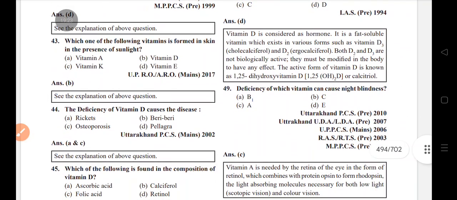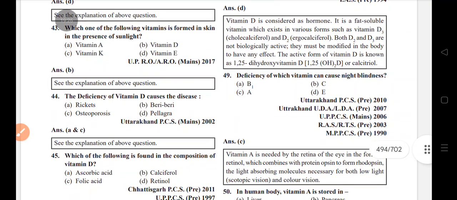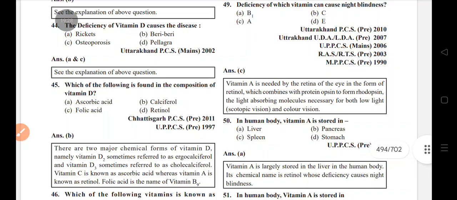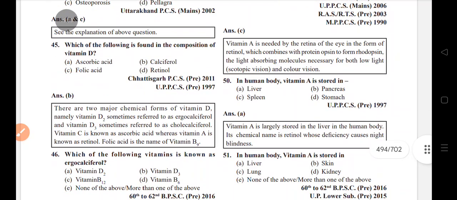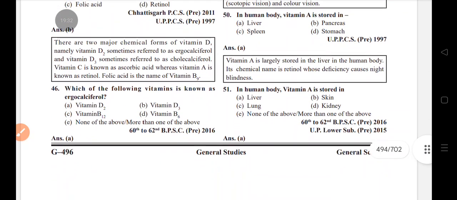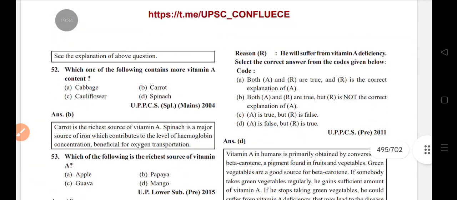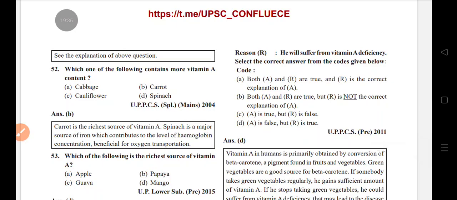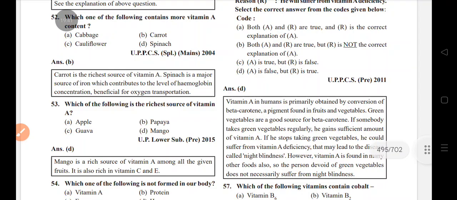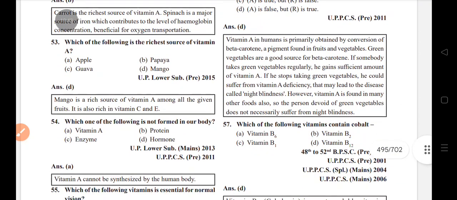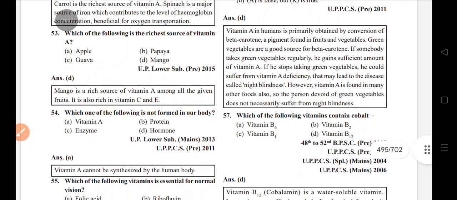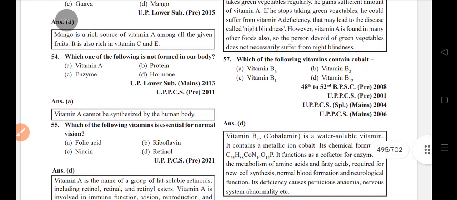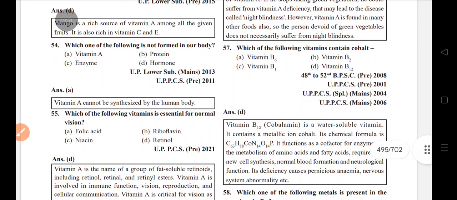Deficiency of which vitamin causes night blindness? Vitamin A, which is stored in the liver. Carrot contains more vitamin A, and so does mango. It is not formed in our body. Vitamin A, retinol, is essential for normal vision.